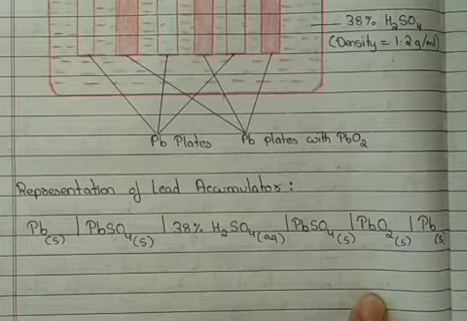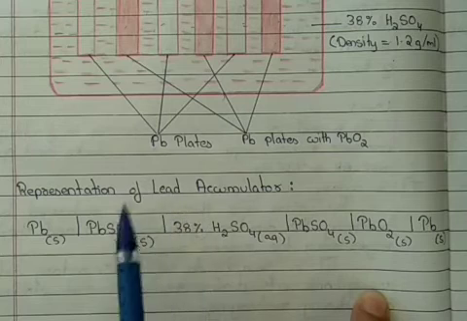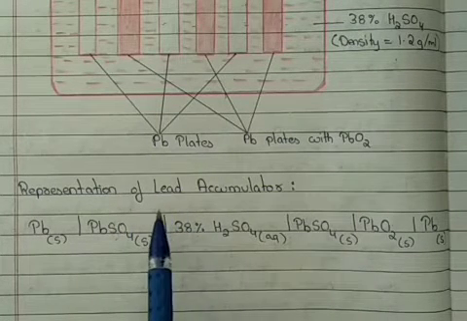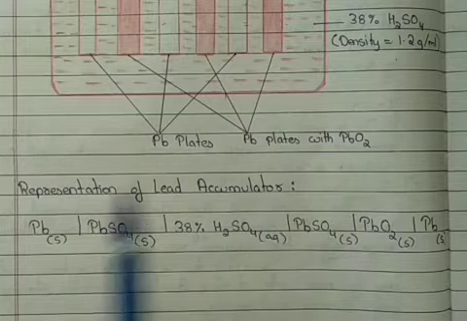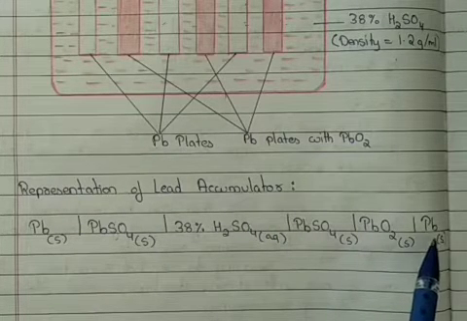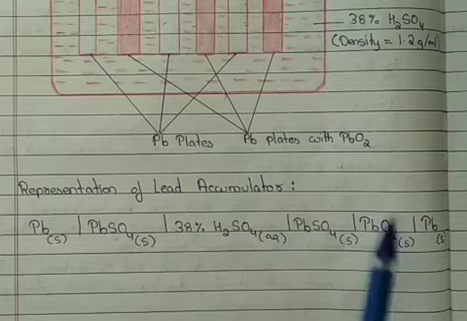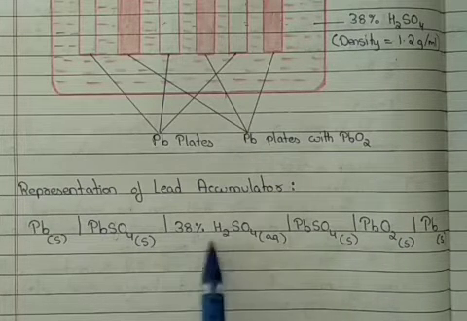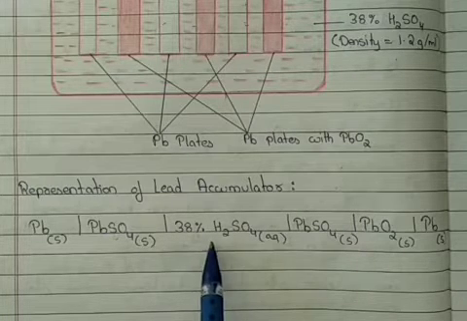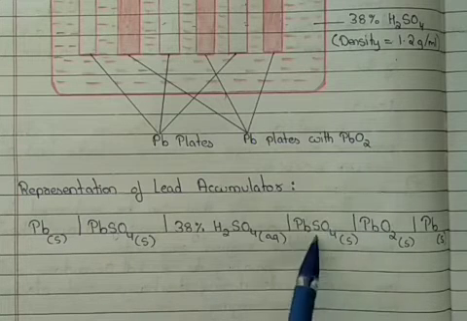After understanding the construction of the lead storage battery, the next thing is how we represent it. The representation of the lead storage battery or lead accumulator will be: anode, that is lead; cathode, which is again lead but coated with lead oxide. In between the two we have a common electrolyte, that is 38% sulfuric acid, where they both convert the lead of the two into lead sulfate.